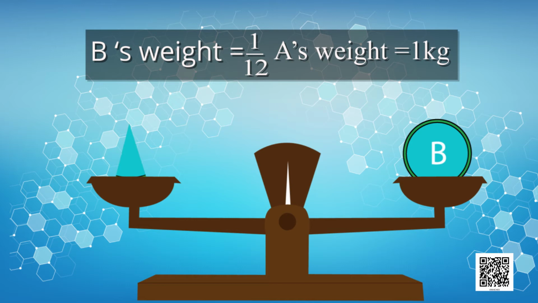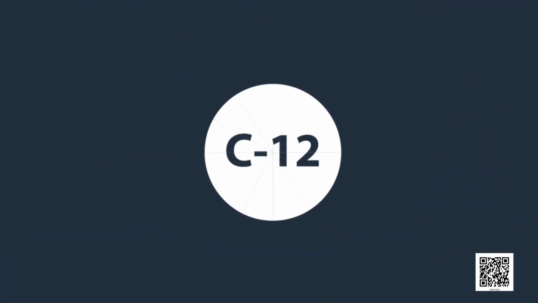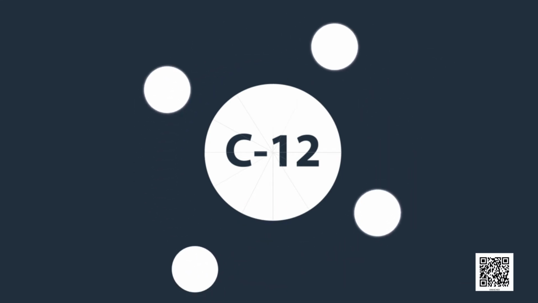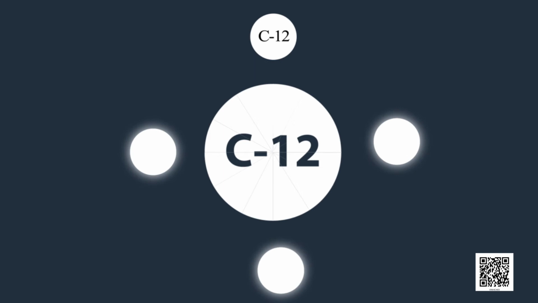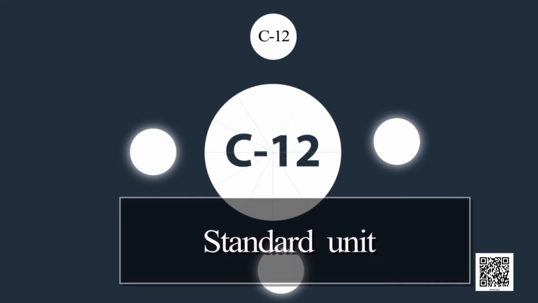Since we cannot calculate the mass of one atom, it is calculated by comparing it with the mass of carbon-12, C12. Now the question is, what is carbon-12? Carbon-12 is an isotope of carbon. It is found in all things. Carbon-12 is the universally accepted atomic mass unit. The carbon-12 isotope has been chosen as the standard reference for measuring atomic masses. The mass of all elements is found with reference to the carbon-12 atom.